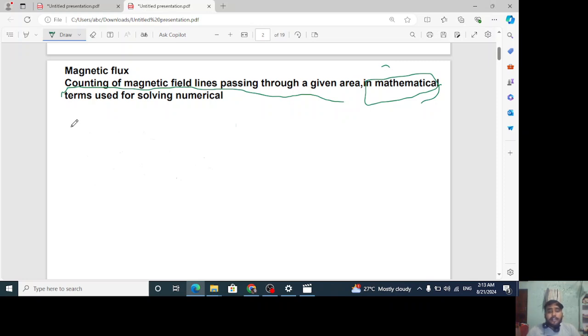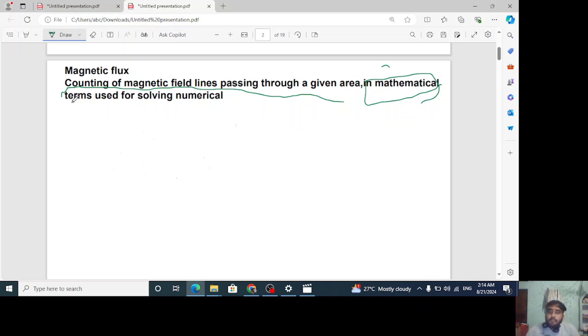I told you about theory that in theoretical purpose, what we say is counting the magnetic field lines passing through a given area. Hope you got it. Means how many magnetic field lines are passing through a given area, its total counting is what is called magnetic flux. For theoretical purpose to understand it, but in math, we know that practically it is not possible to count the magnetic field lines. That's why we have a formula to find it out.